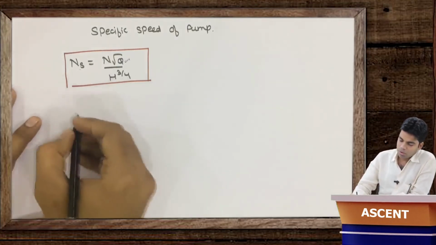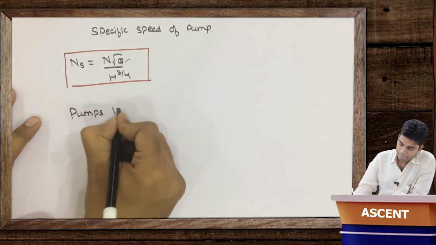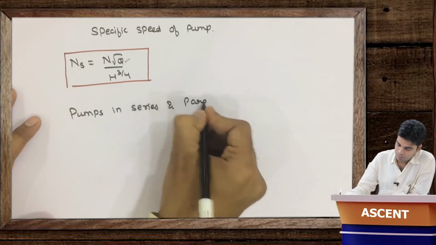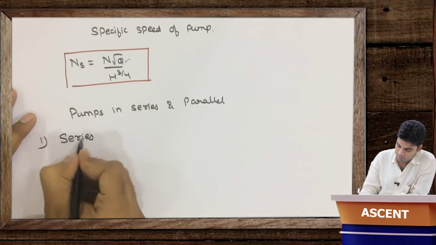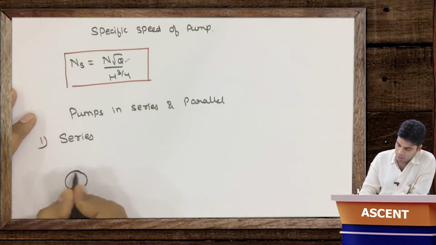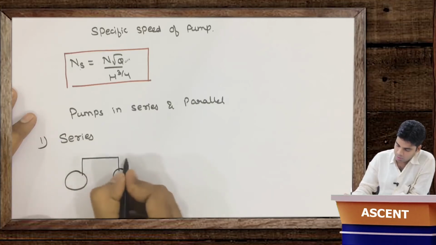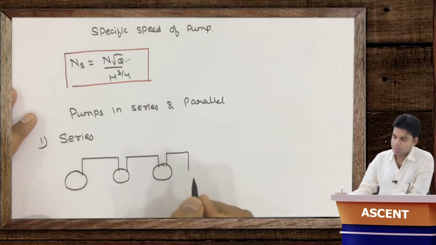Okay, next coming to the pumps in series and parallel. Okay, first the pumps in series. Pumps in series means the output from one pump is taken as input to the other pump, like this. Okay, so these are pumps in series.